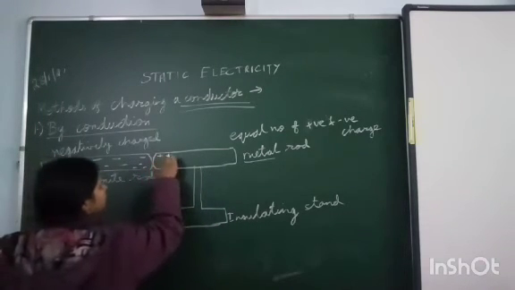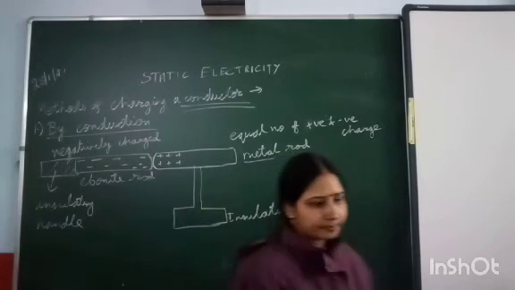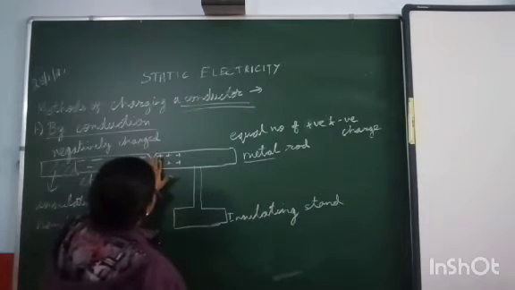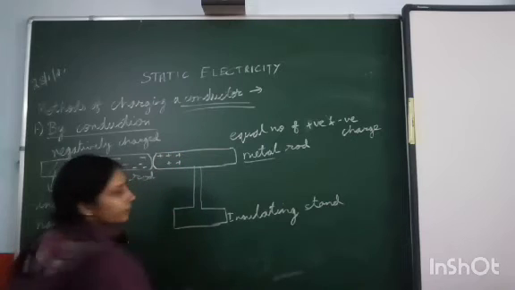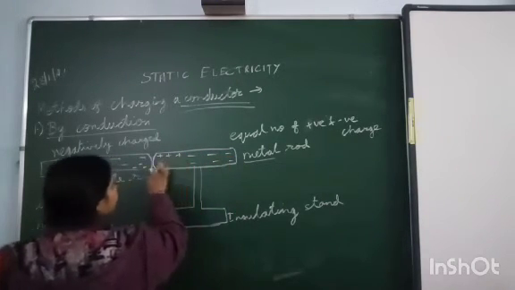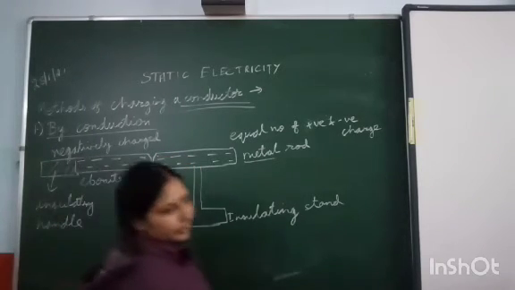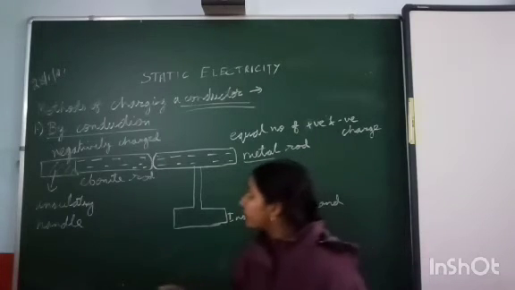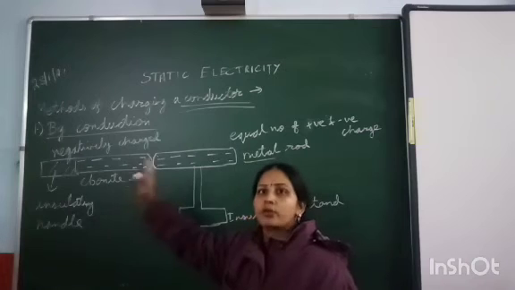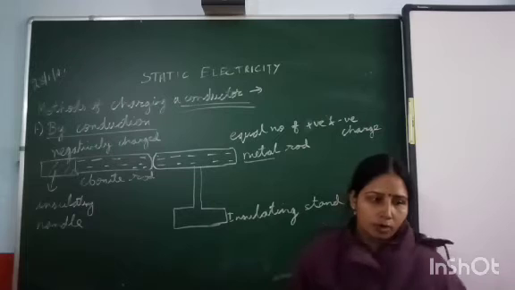So all the positive charge will be attracted towards this, and by virtue of that, the negative and positive will cancel out. What will remain inside? That is the negative charge. Hence this metal rod will become negatively charged. Whatever is the number of electrons, if it has 4 negative charges, the same number of negative charges will be there on the metal rod.